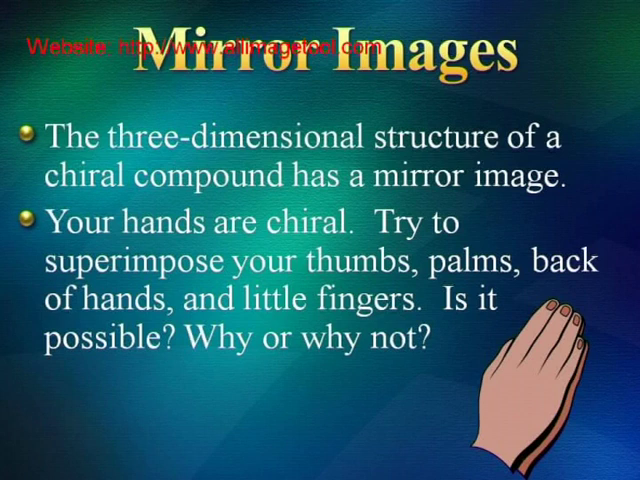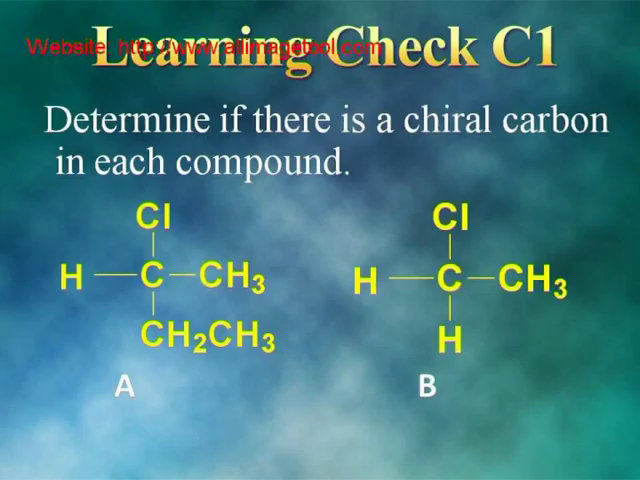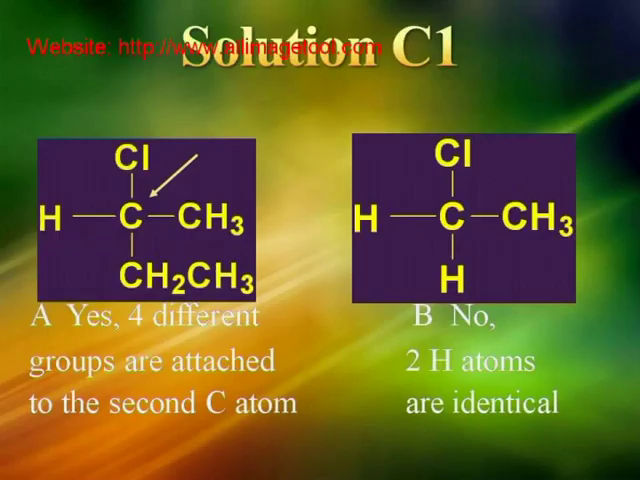Let us try it ourselves. Your hands are chiral. Try to superimpose your thumbs, palms, back of hands, and little fingers. Is it possible? Why, or why not? This slide shows 2 compounds, compound A and compound B. Let us try to determine if there is a chiral carbon in each compound. Ready with the answer? I hope so.